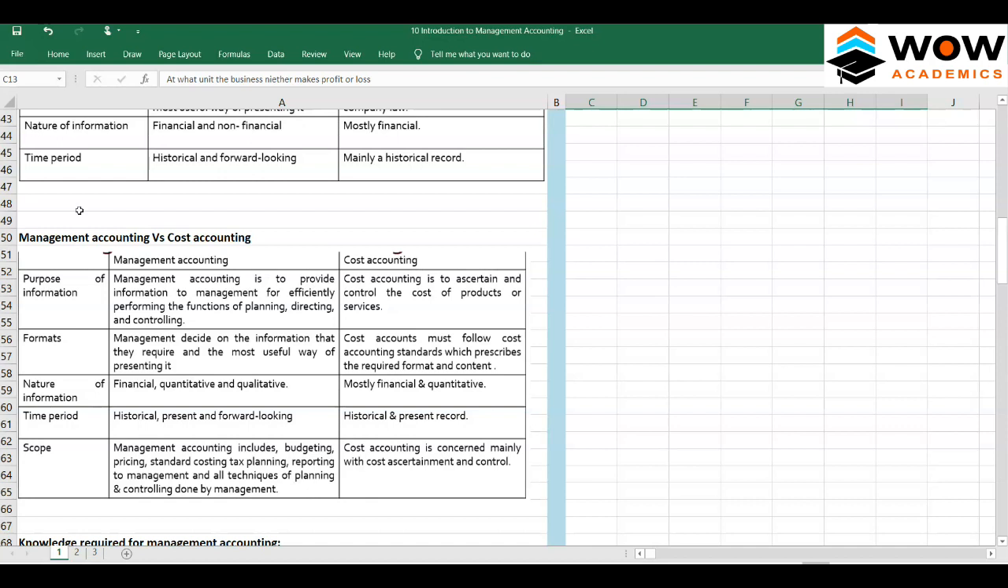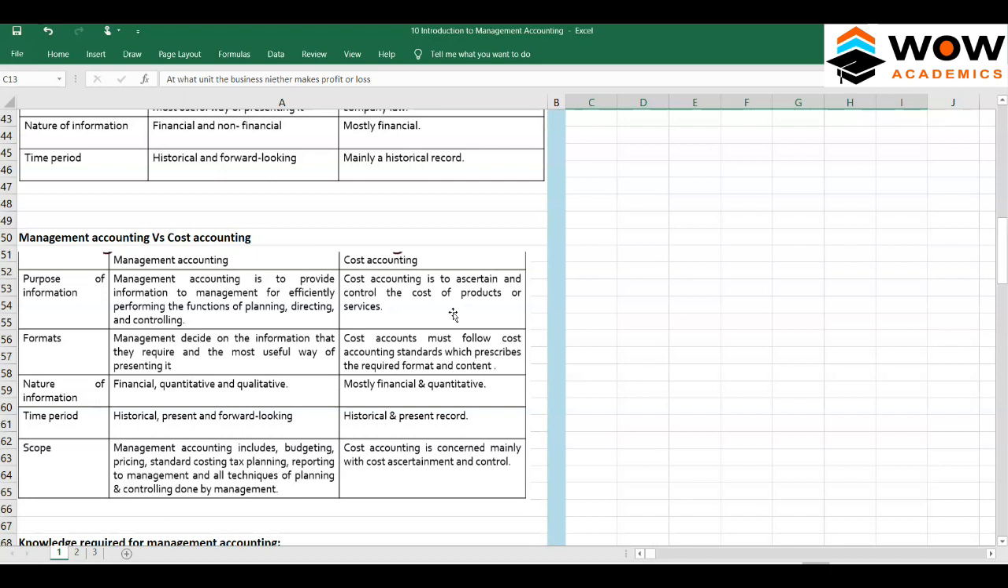Now we could move on to the difference between management accounting and cost accounting. This becomes interesting because in most textbooks they combine both subjects together, cost and management accounting. But international authors and very good authors make a split between them. There's usually a huge difference. So what is cost accounting? Cost accounting is there to find out the cost of creating a product or service.